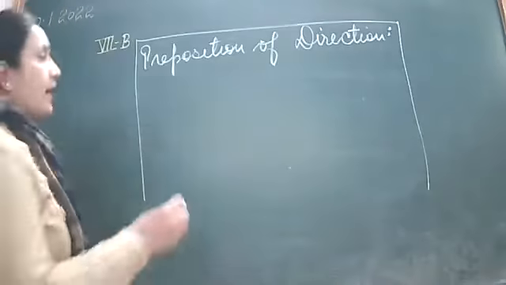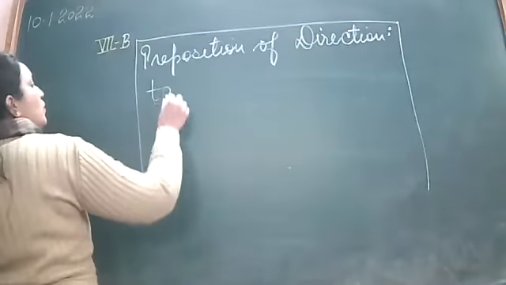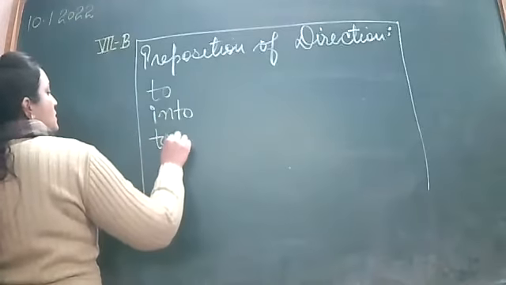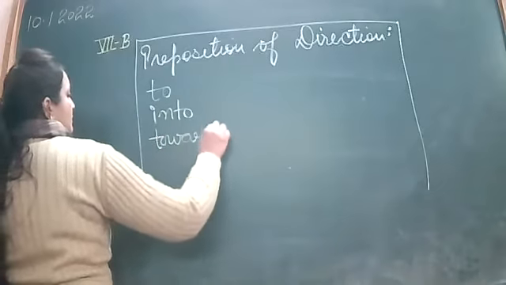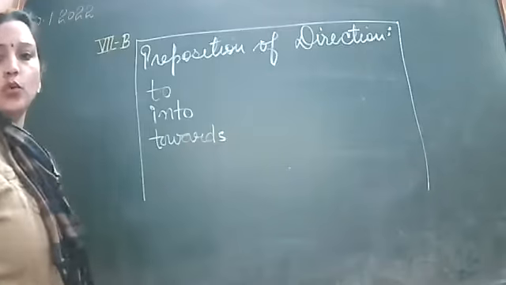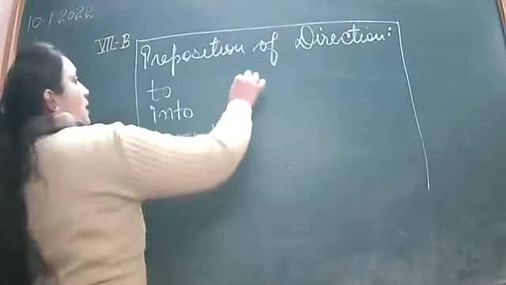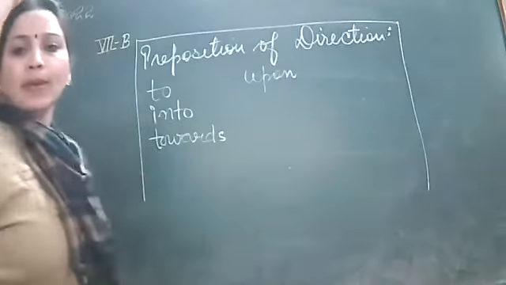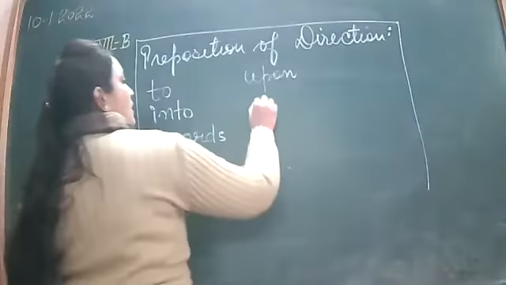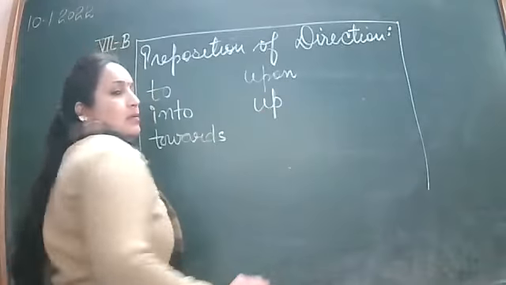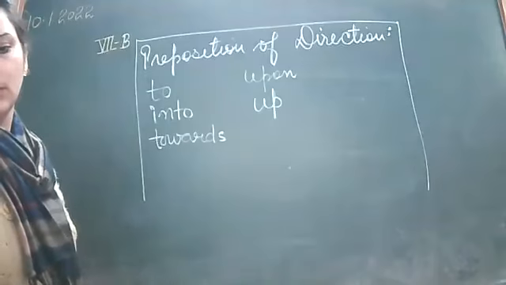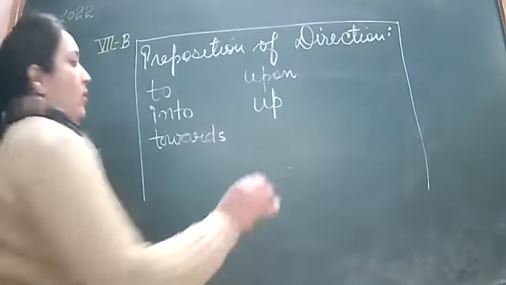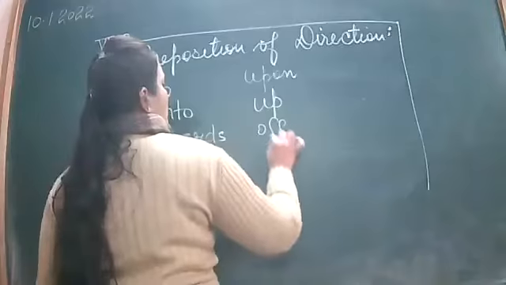So very good, very simple. To, into, towards, upon, off. Yes, type in the chat box.